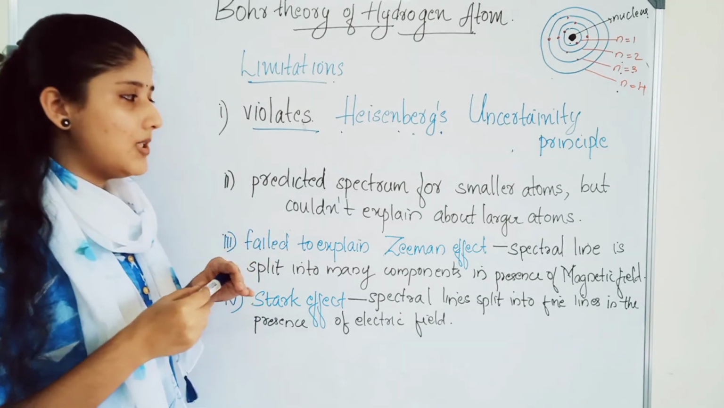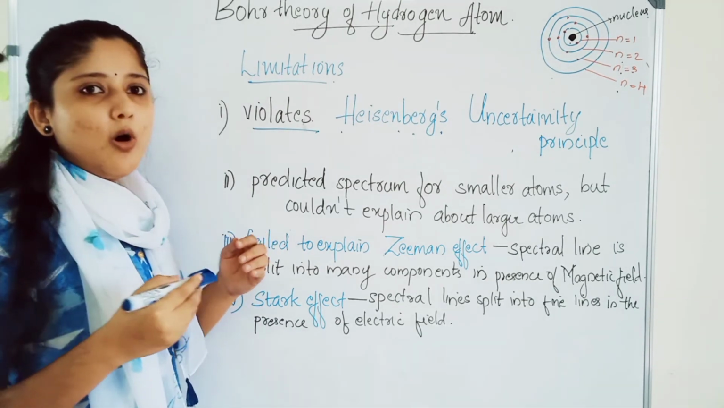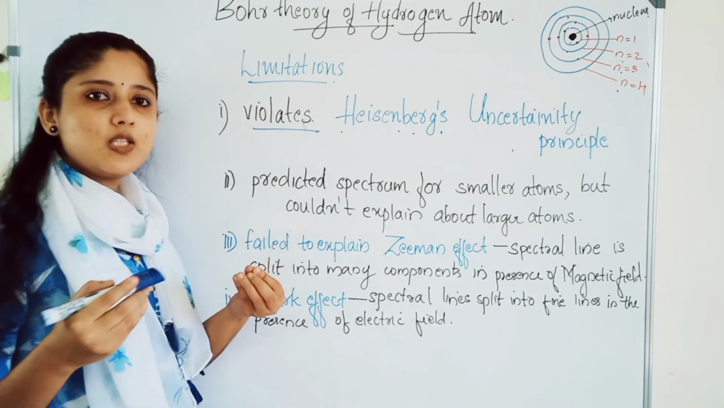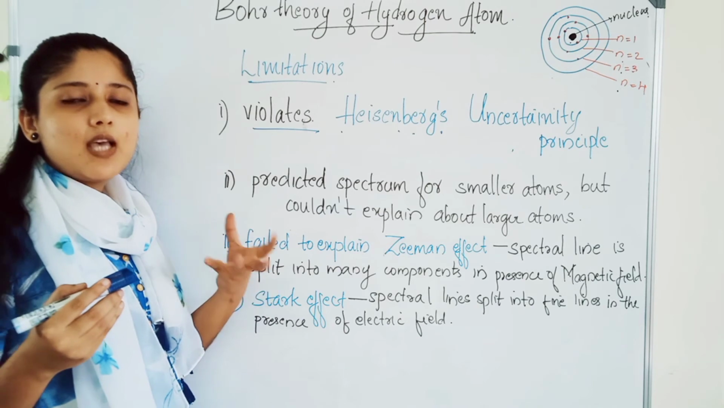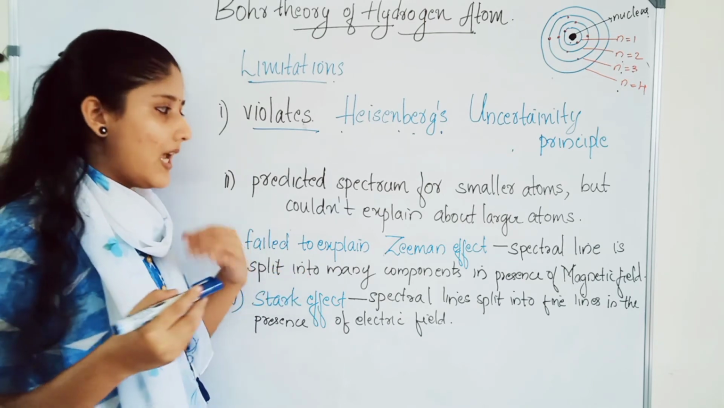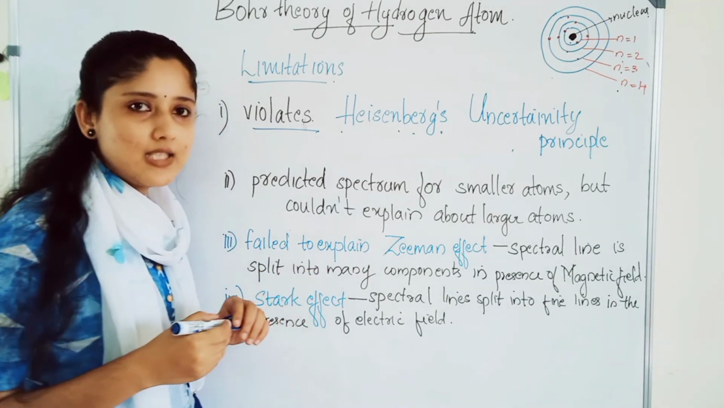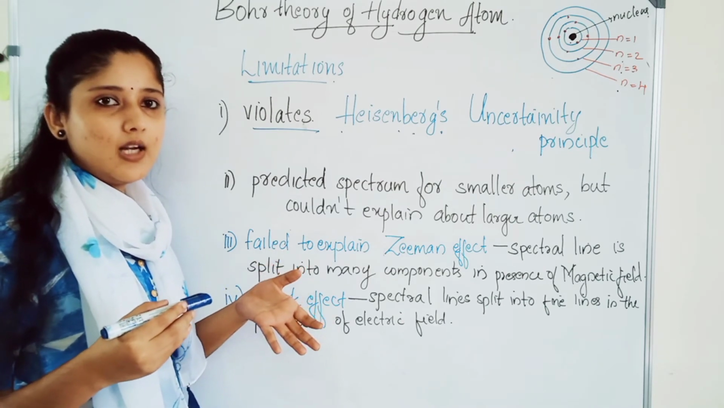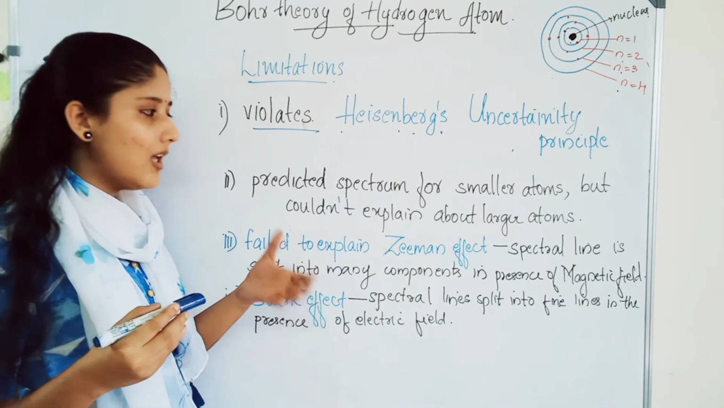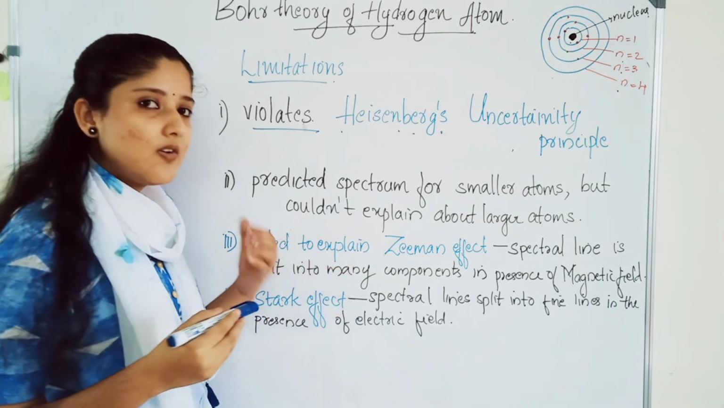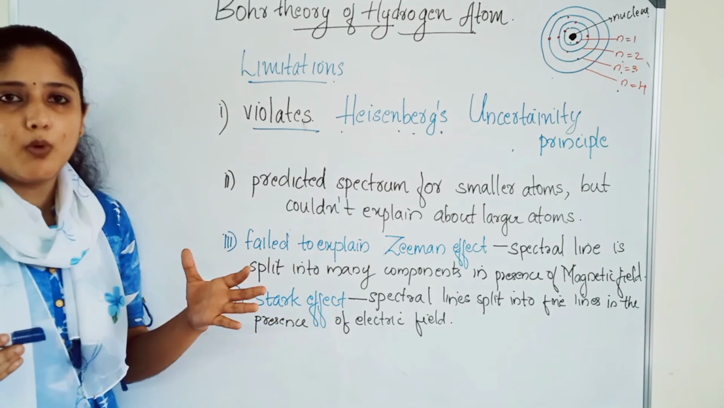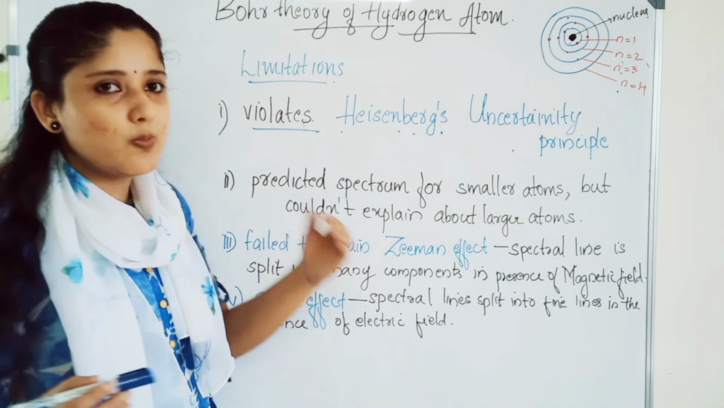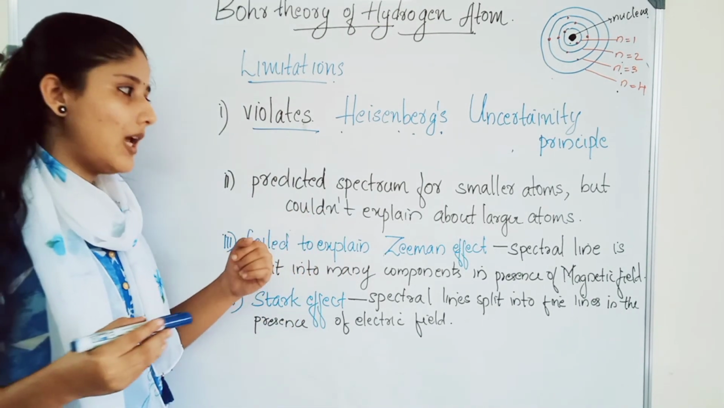The next limitation is, the Bohr model only predicted the spectra of hydrogen-like species, or species having only one electron. It couldn't explain larger atoms. It could only explain smaller atoms containing one electron, and the spectra of larger atoms cannot be explained by the Bohr model. This is the second limitation.